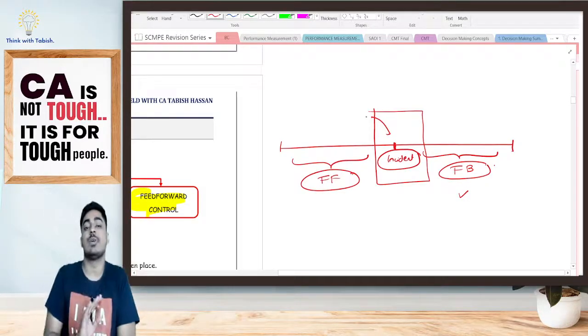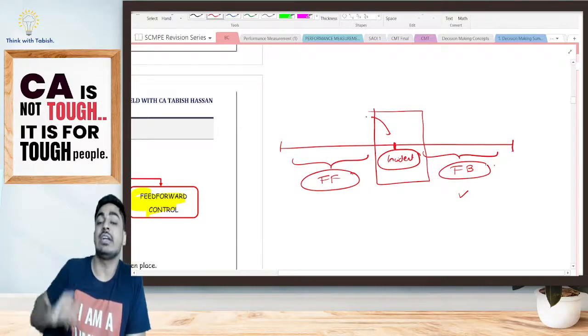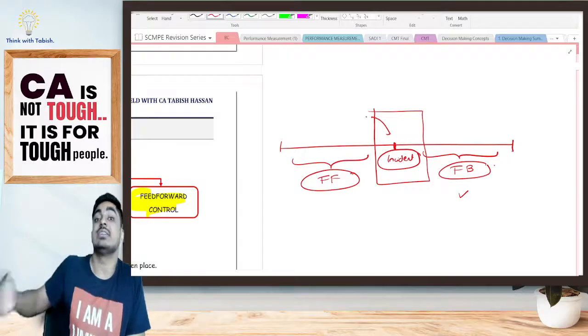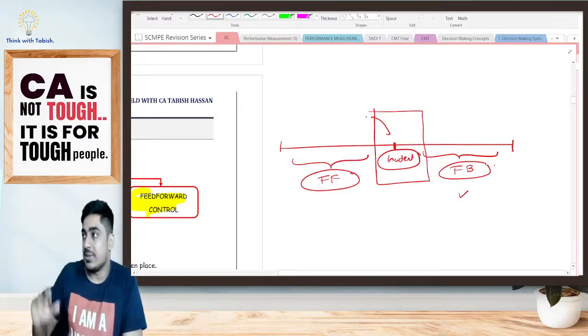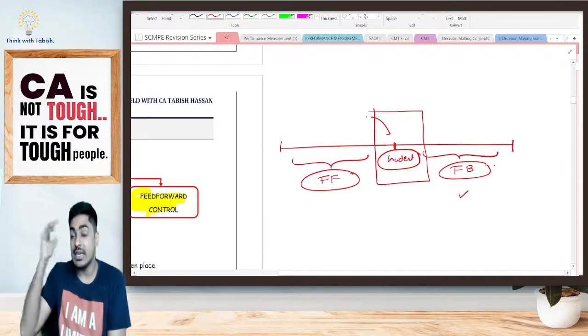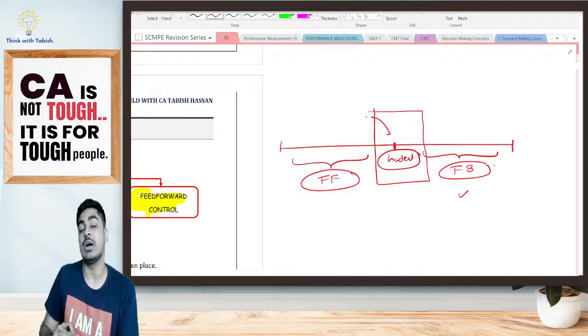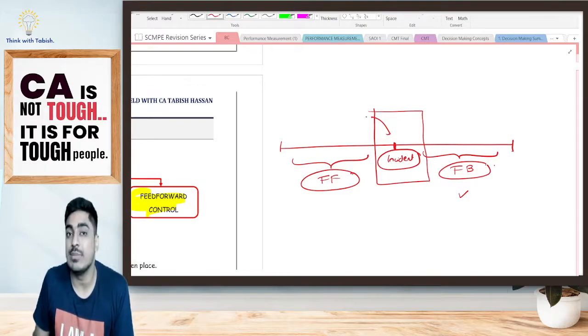Now, what is feed-forward control? I'm anticipating my incident and taking corrective actions in such a way that the incident does not happen at all. Say, for example, right now when my preparation is going on, even before the examination, I'm thinking if I will not be serious, when my results are out, I would not be in a position to clear my examination.